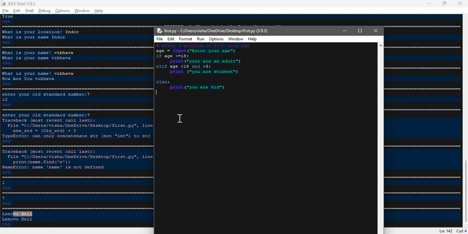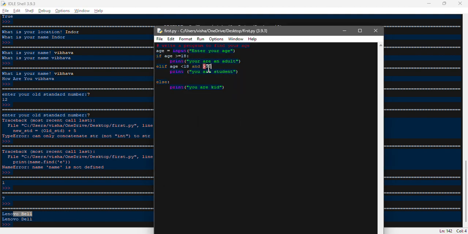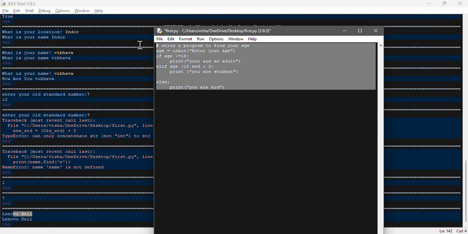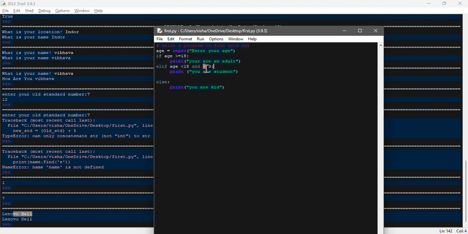So this is one of the programs which we have written over here. If you write it, let's see what you will get. If we save it and run it, we are getting an error. We need to specify greater than or equal to 18, less than 18 but greater than 3. Let me save it again, there was a space issue, and then let's run it again. Again there is a syntax issue.